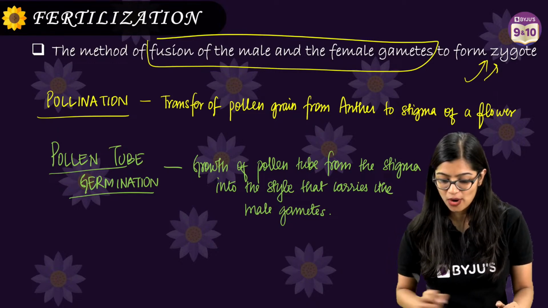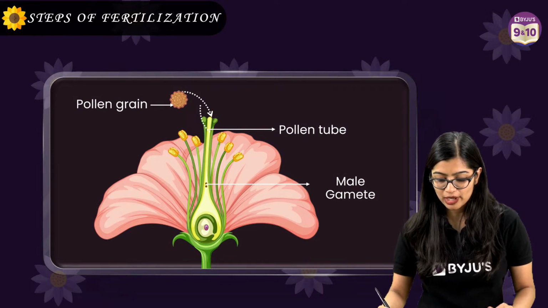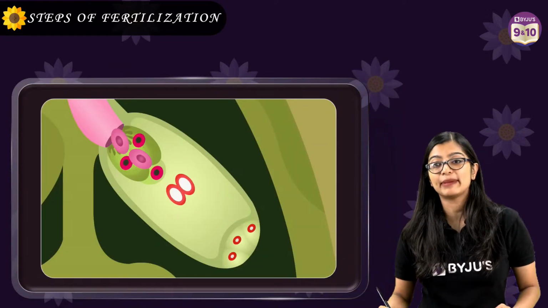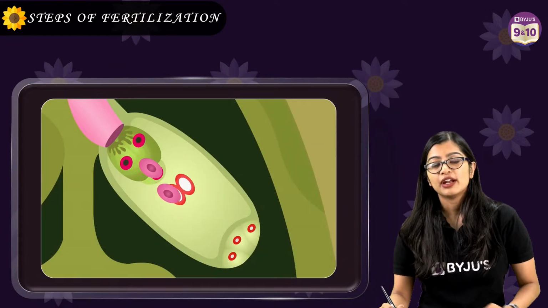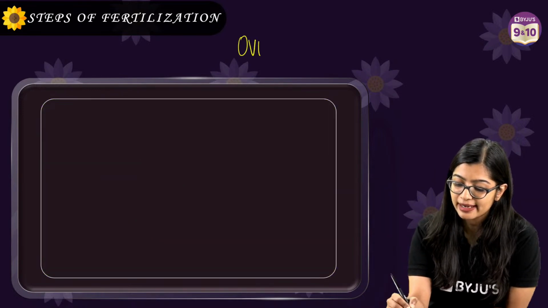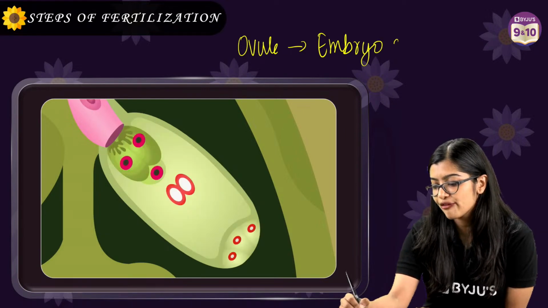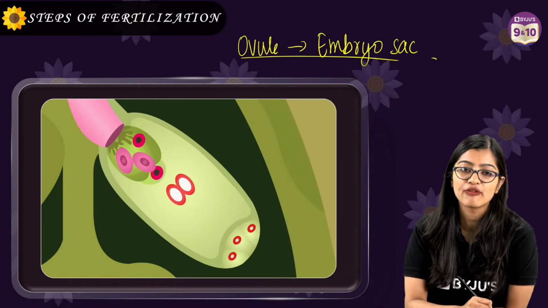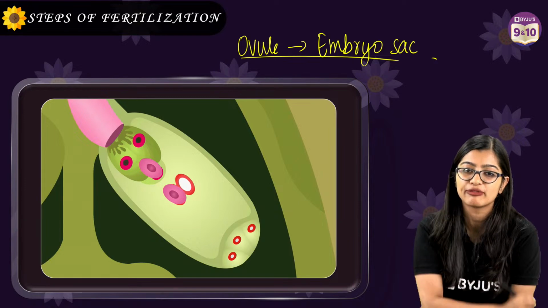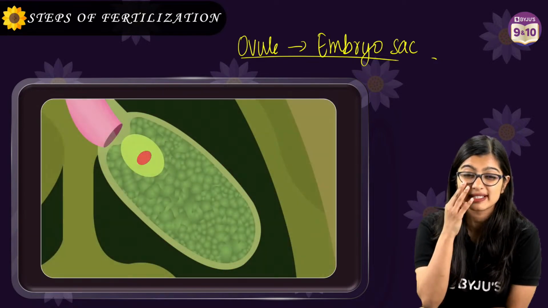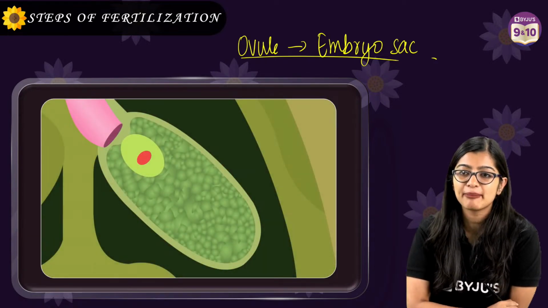Okay, let's get going. So now the pollen tube has grown, and our gametes have reached the ovule. Now you remember I told you inside the ovule we have the embryo sac, right? How many of you remember the embryo sac? I'm going to explain this only for those of you who are asking me, ma'am, what is double fertilization?